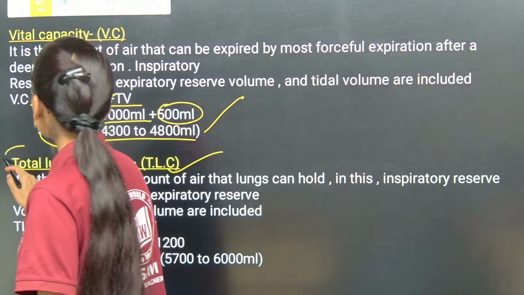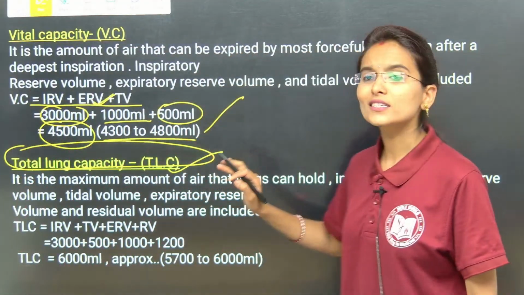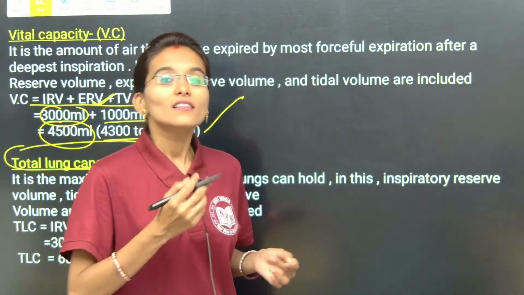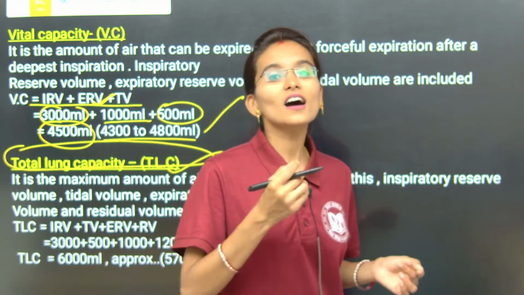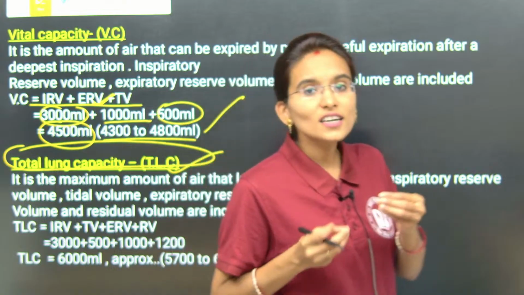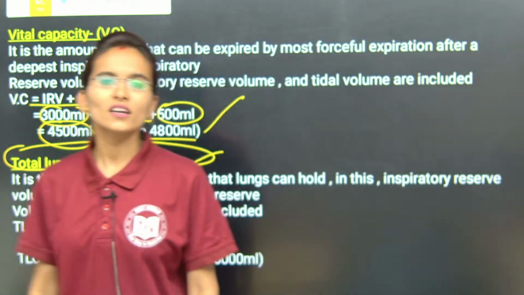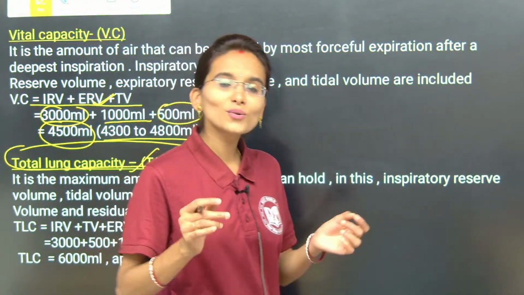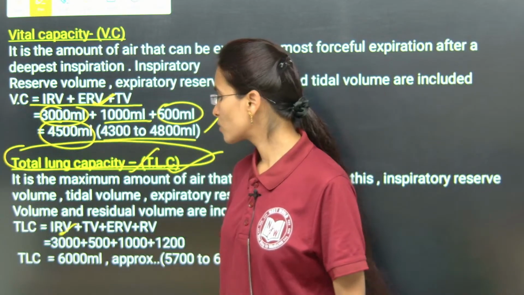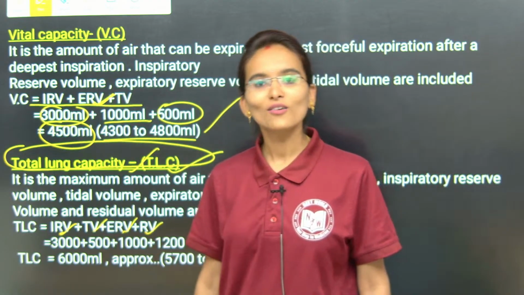Now, total lung capacity. What is total lung capacity actually? Total lung capacity is nothing but the maximum amount of air that our lungs can hold. In the total lung capacity, we need to count each and everything, my dear students: inspiratory reserve volume, tidal volume, expiratory reserve volume and residual volume.